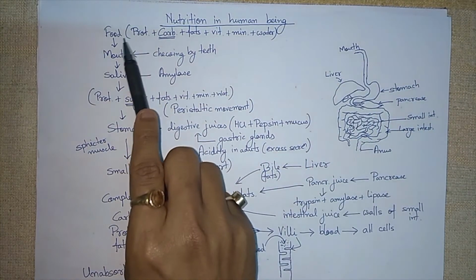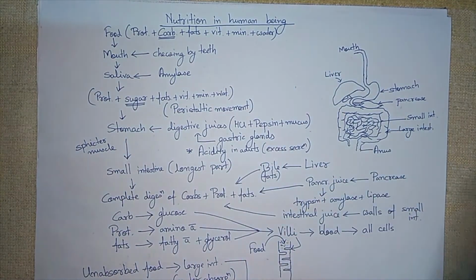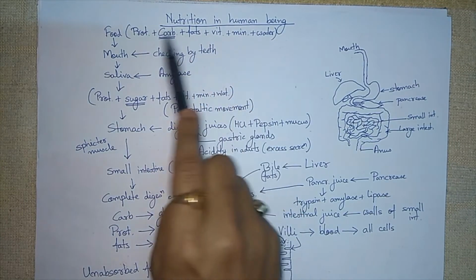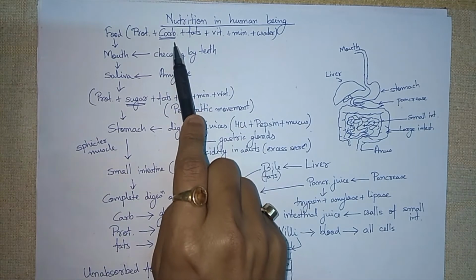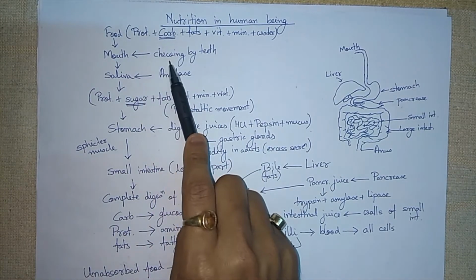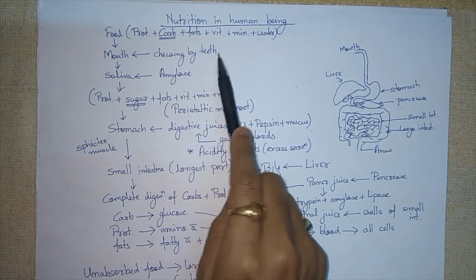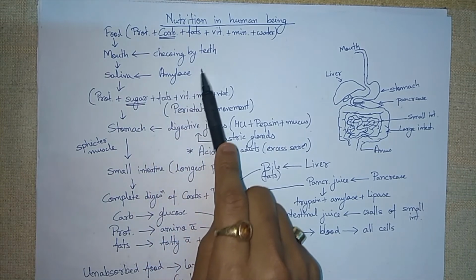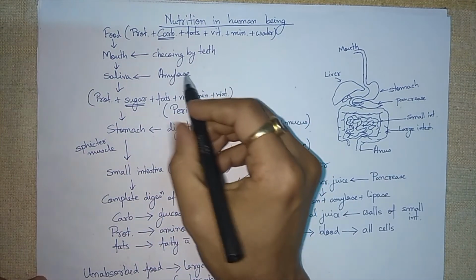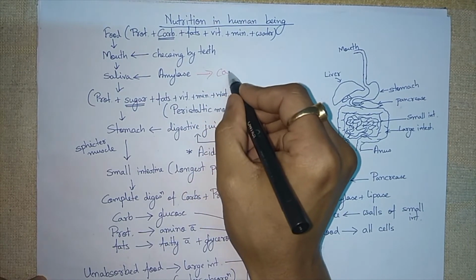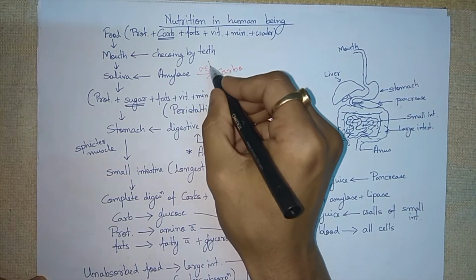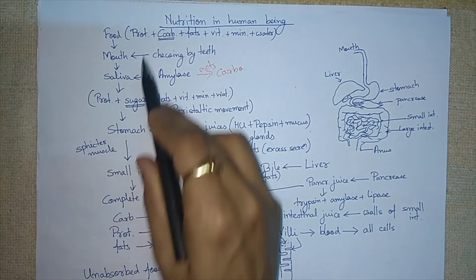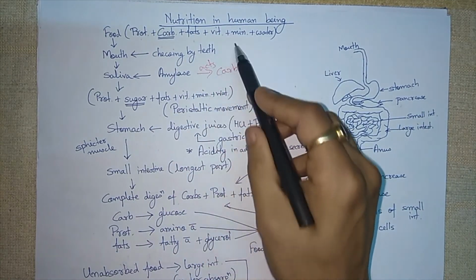So when we take food through our mouth, remember, food contains protein, carbohydrate, fats, vitamins, minerals and water. These are the substances present in normal food. When we take food, first of all we chew the food with our teeth. Then saliva from our mouth mixes with the food. Saliva has an enzyme known as amylase which acts on carbohydrate and breaks it down into sugar. Other parts like protein, fats, vitamins, minerals and water remain the same.